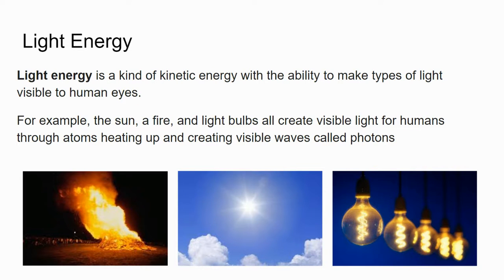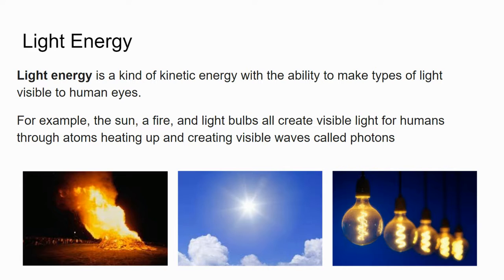Alrighty. Our last type of kinetic energy that we're going to be discussing today is light energy. Light energy is a kind of kinetic energy with the ability to make types of light visible to human eyes. For example, the sun, a fire, and light bulbs all create visible light for humans through their atoms heating up. When their atoms heat up, they create visible waves called photons.